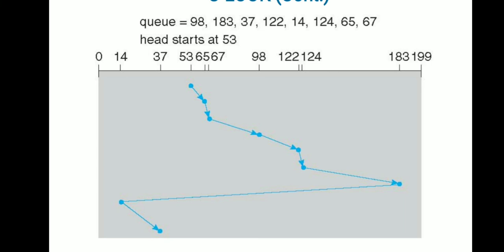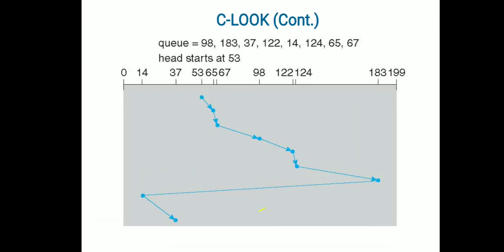In the previous two cases, like in SCAN and CSCAN, it went till 199, whereas here it stopped at 183 and it came back to the 14th position, not the 0th position. In the previous example it went till 0, but here it stops at 14, and from 14 it responded to the request 37. So this is the difference between CSCAN and CLOOK.